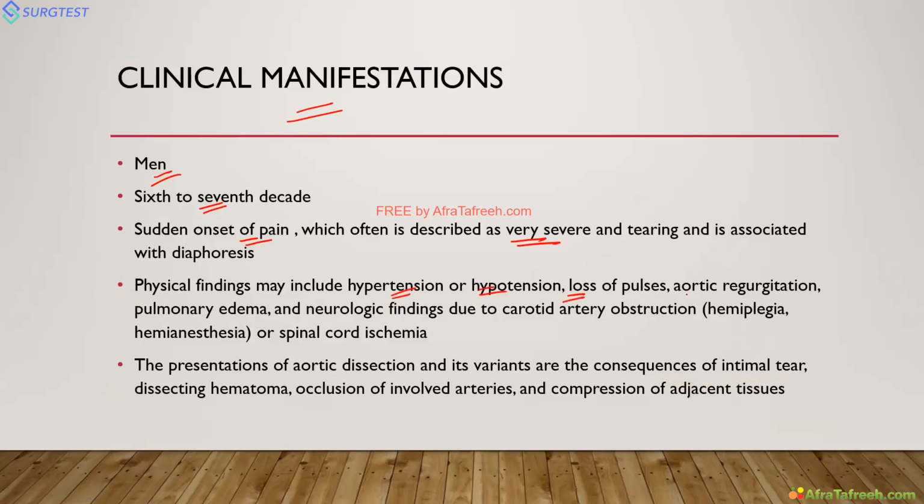Equal pulses are there. On that side there will be no pulse. Aortic regurgitation due to ascending aorta involvement. Other findings, neurological findings, can occur wherever it obstructs. So this presentation depends upon the intimal tear. The second thing is the dissecting hematoma and occlusion of the involved arteries.